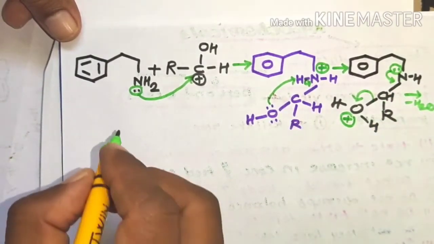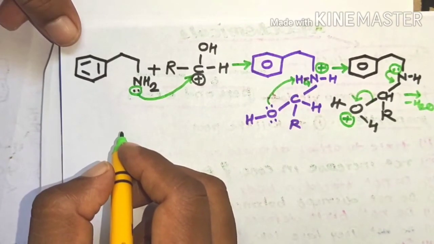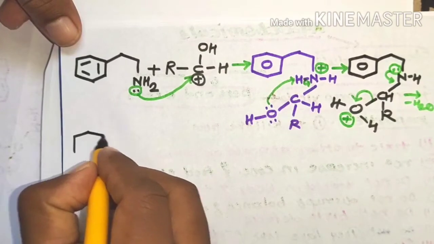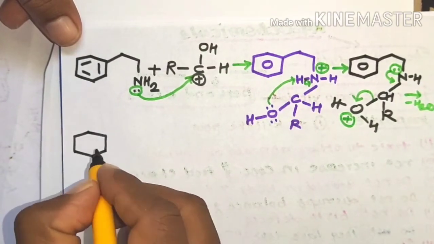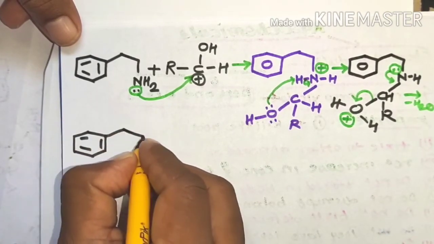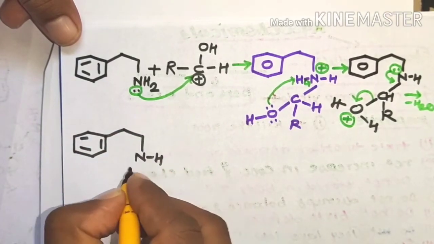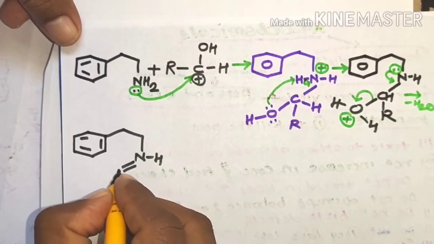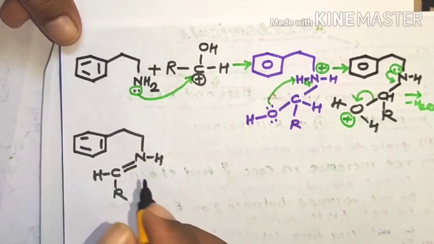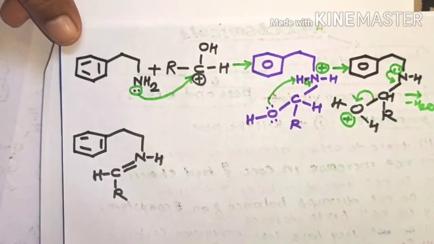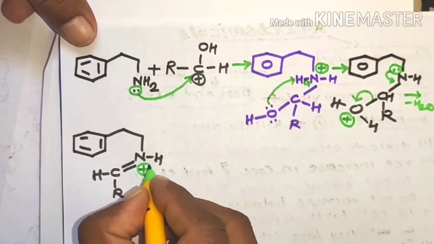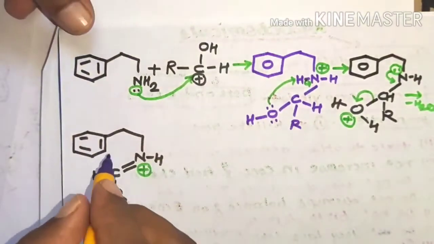That is the formation of the iminium ion as the main intermediate of these reactions, with the benzene nucleus, NH double bond CHR, and this nitrogen contains a positive charge, that is electron deficiency.